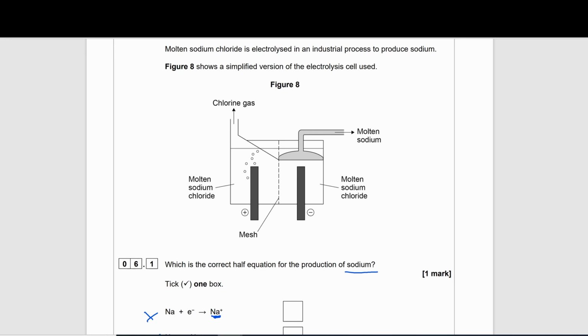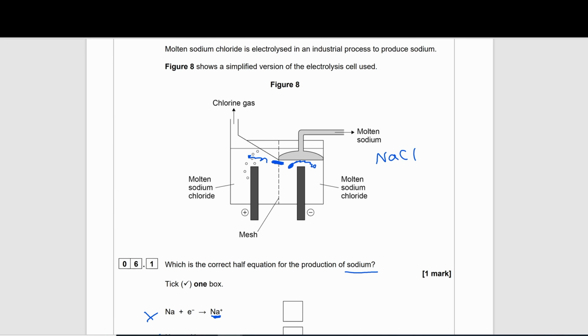Well, let's think, if there wasn't a separation, what would be the problem? If there was no separation, you would start to form your molten sodium inside of this section here, and you would be forming your chlorine gas in this section here. If there was no mesh, what could happen is the sodium and the chlorine could just react again together, and then you'd just be forming sodium chloride again.